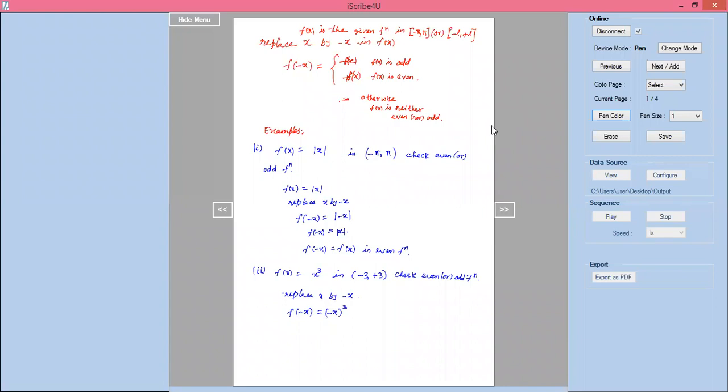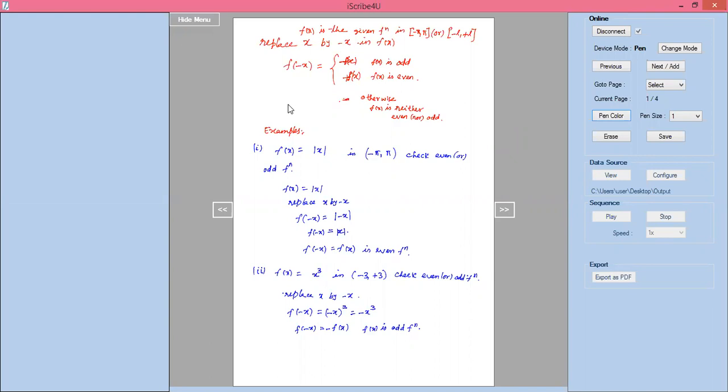Minus x whole cube is nothing but minus x cube. Now I'll write f of minus x equal to minus of x cube, which is nothing but minus f of x. So f of minus x equal to minus f of x means f of x is an odd function. Whenever f of x is an odd function, I can say that minus f of x is also an odd function. I think you understood. I have given only two examples here.